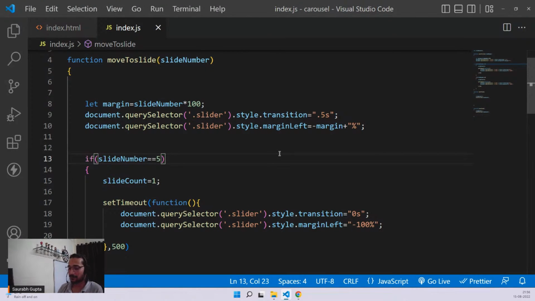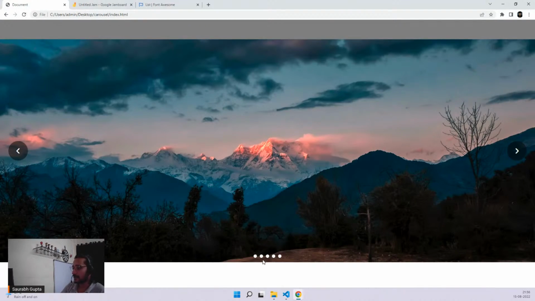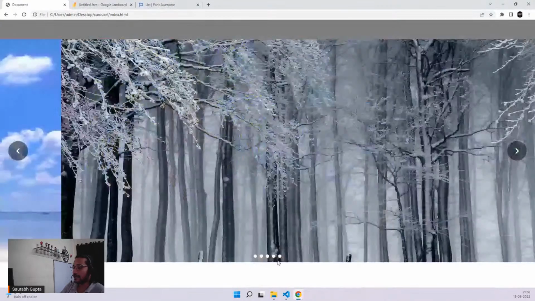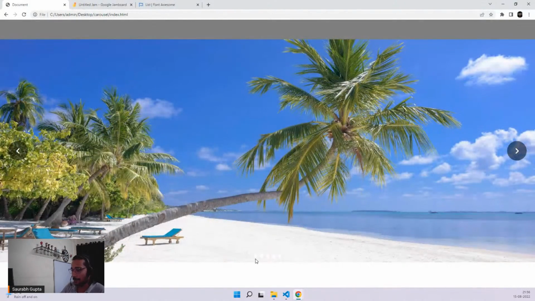That is changing the color of the indicator. Come on, my browser is hanging. Changing the color of the indicator. Okay. And also